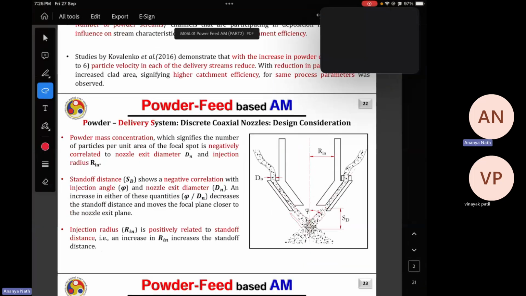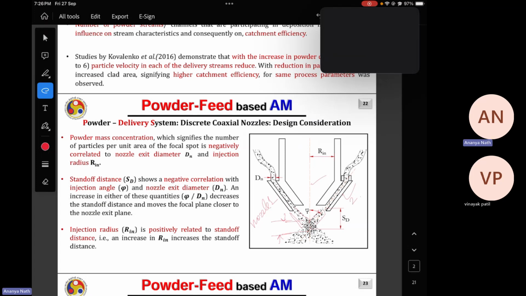So this is the diagram in which this is nozzle 1 and this is nozzle 2. From nozzle 1 and nozzle 2 the powder is coming, and this red line, which is the reference line, you can consider as a laser as well. So this is my region of interest, because in this range only you will have the maximum density of the powder stream cross section.